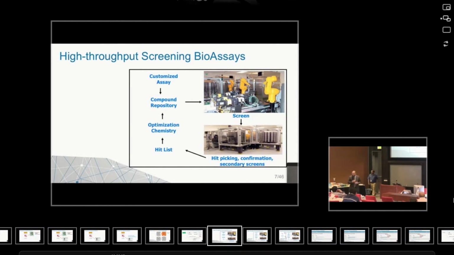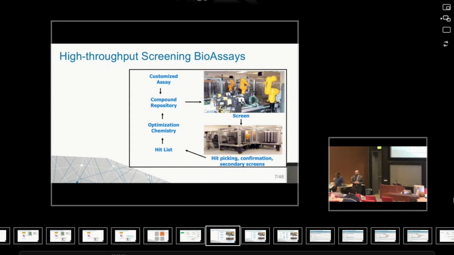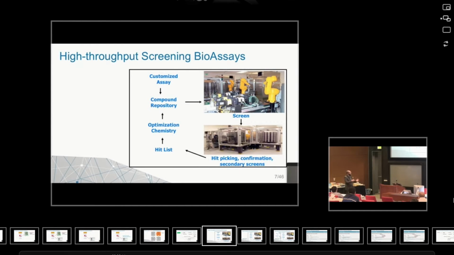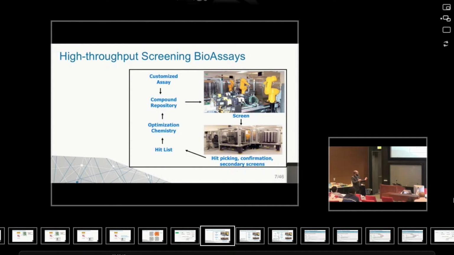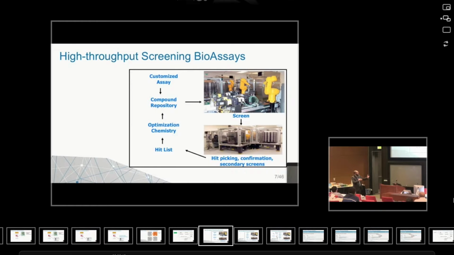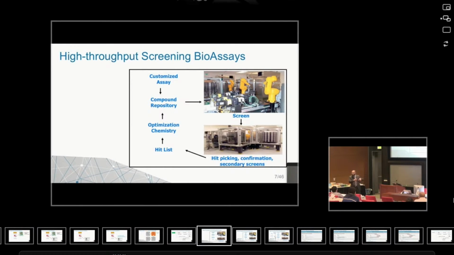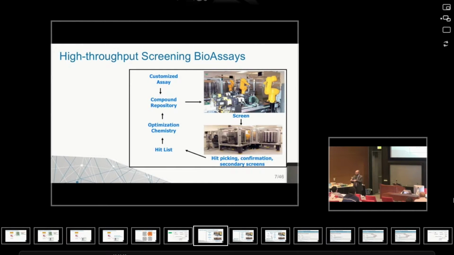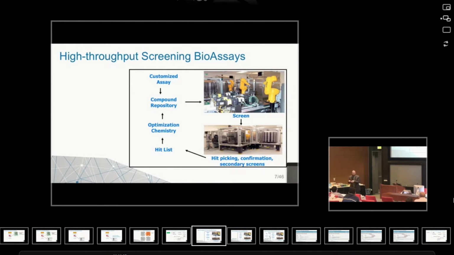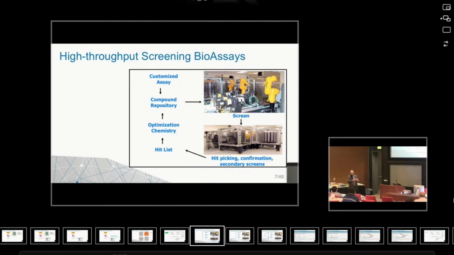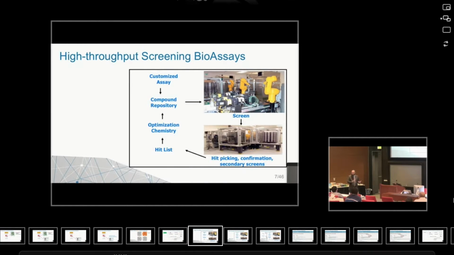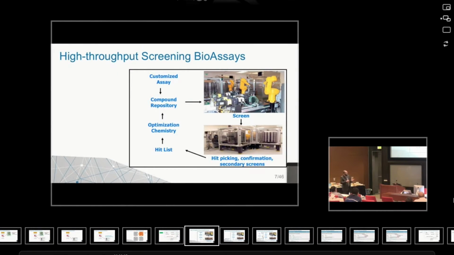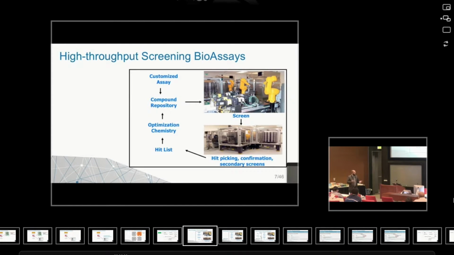The type of data that we are dealing with is called high-throughput screening assays, biological assays, or bioassays. This is an actual photo from one of the laboratories where they do an experiment. We have robotic arms that take actual plates of chemical compounds and inject them onto plates of cells or proteins, and then maybe there is an incubation period. After that, they get the reads and store them in the database.